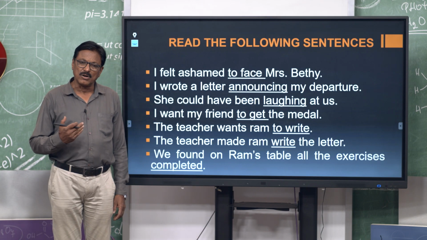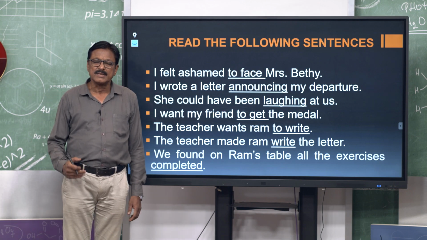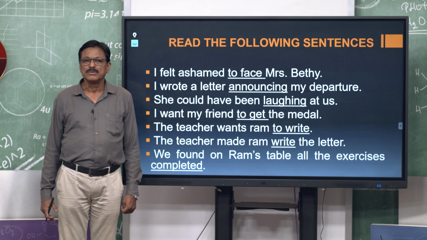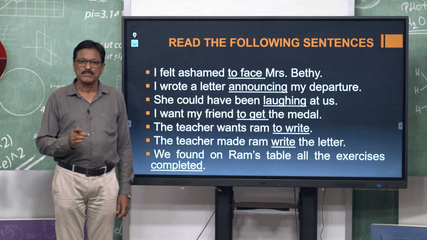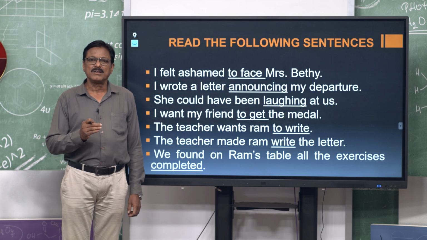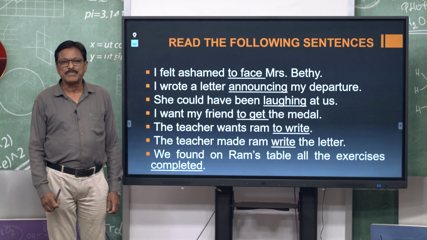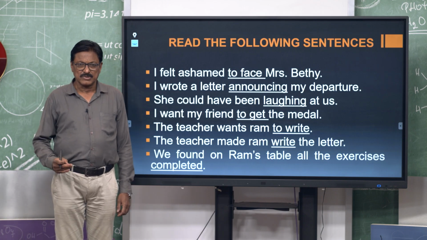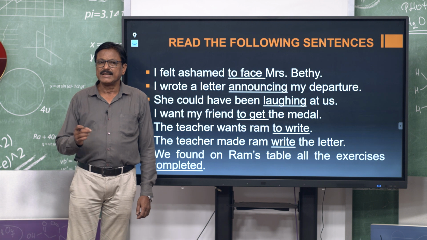If you are asked to turn the sentence into present, what will you do? Ram sees. Only this verb can be changed to past or present, that is, saw, see. Such verbs are called finite verbs, that means they carry tense.